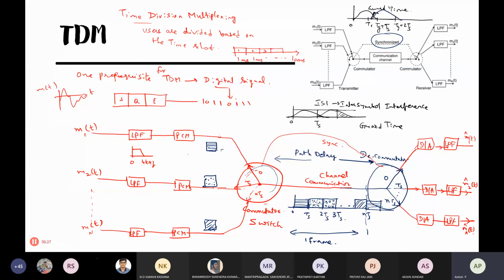So for him another guard time is created. Like that we insert guard time in between, so that even though there is spread of the signal, it will be over within that. And whenever the switch is pointing to this one, it will receive only that energy.